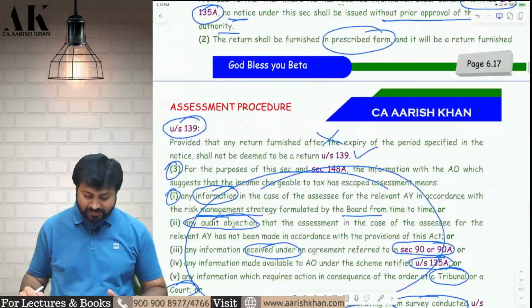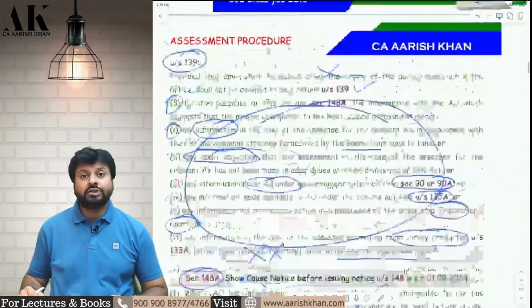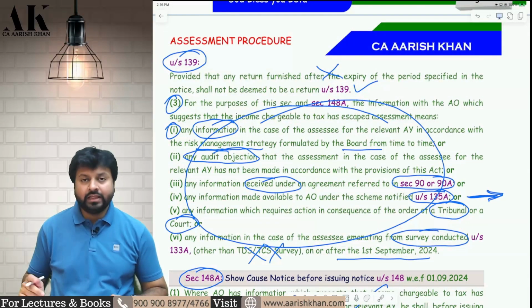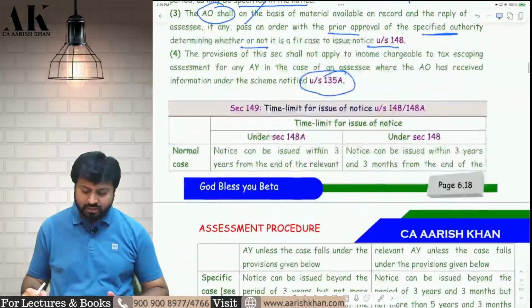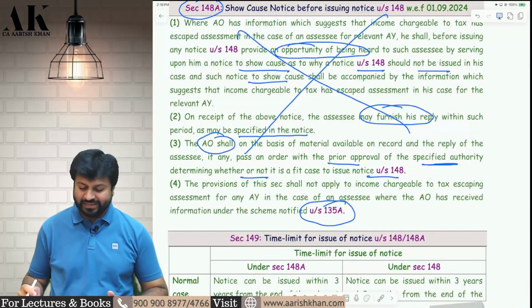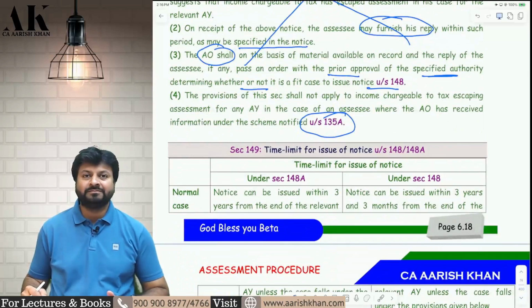So there are 6 reasons because of which the AO can send you notice under 148. But if the reason is this, see on the board, then the AO need not do an inquiry under 148A either. The 148A inquiry is not required in this case. I hope it is clear to all of you. Okay, so this is what section 148 and 148A is all about.